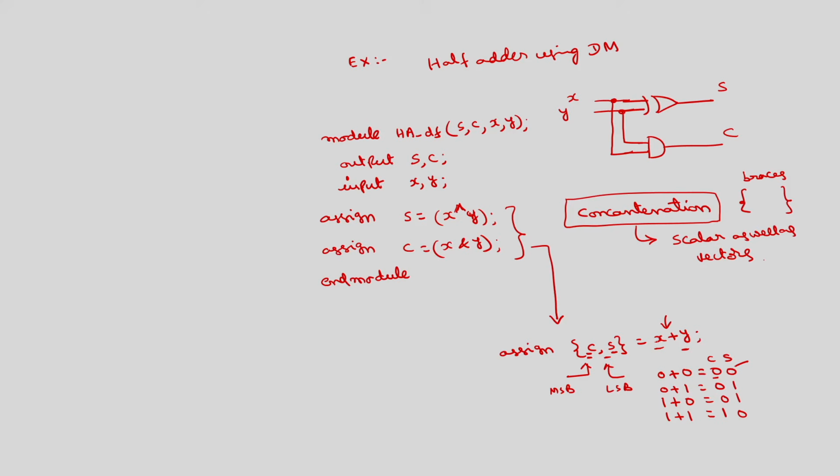Here x and y are scalars, they are single bit numbers. Later we are going to apply the same principle on the parallel adders also. So, this is about the half adder. We can write it in 2 ways, either using assign statements or by concatenating using a single assign. Then full adder. I will write directly using concatenation.